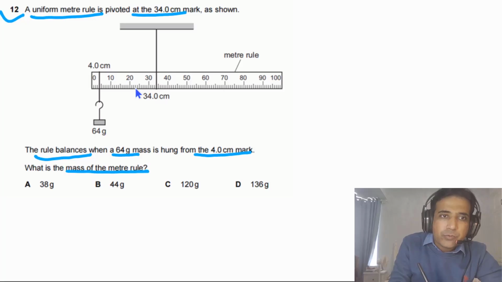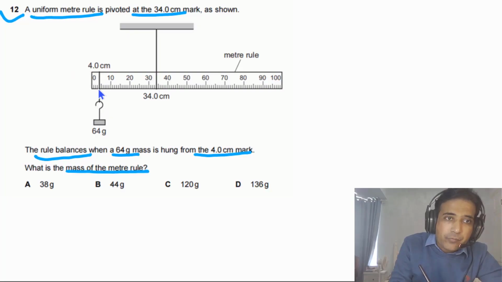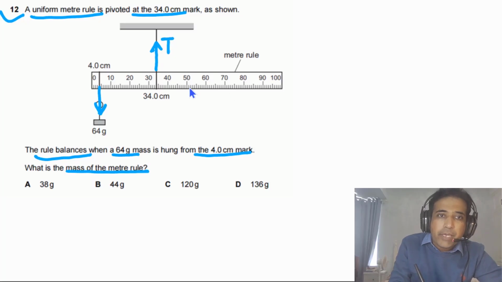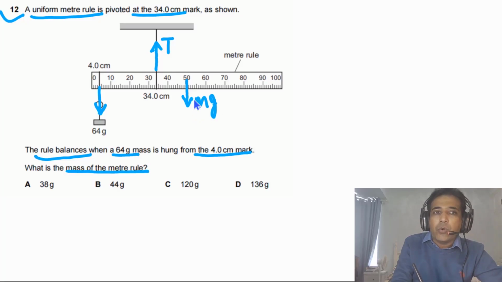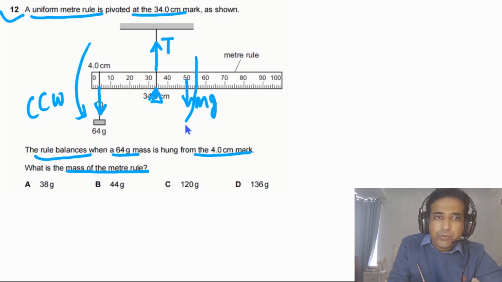For this question, we first need to understand the forces acting on the meter rule. We have weight acting at this point, vertically downwards, and there is tension in the string that is pulling this meter rule in the upward direction. The weight of the meter rule is acting vertically downwards, equal to mg. We need to find the value of m. If we take our pivot at this point, the moment due to this weight will be counterclockwise, and this has to be equal to the moment due to the weight of the meter rule, and this moment is clockwise.